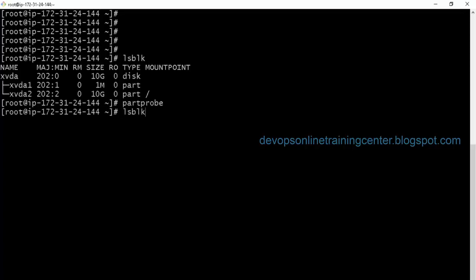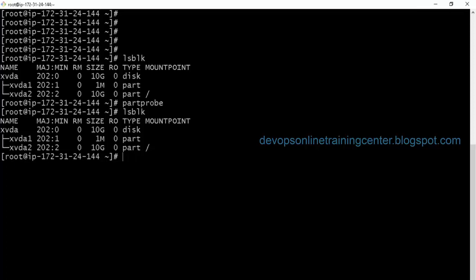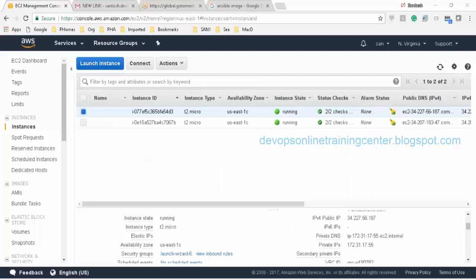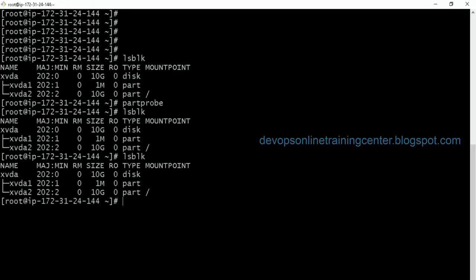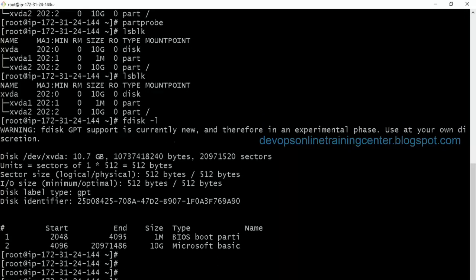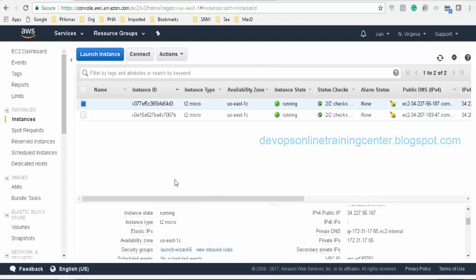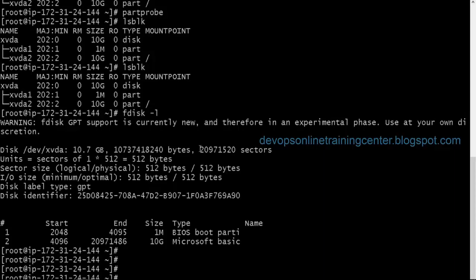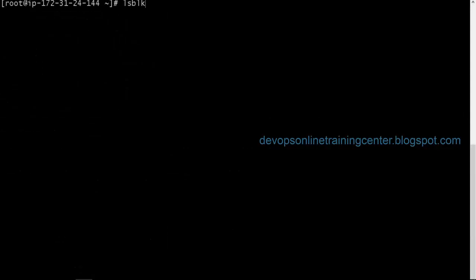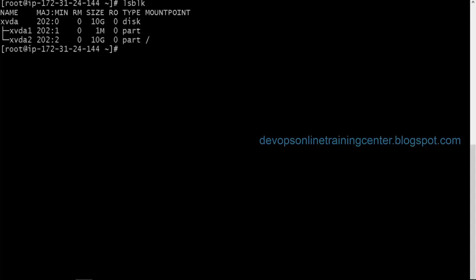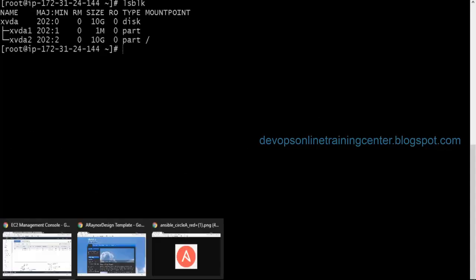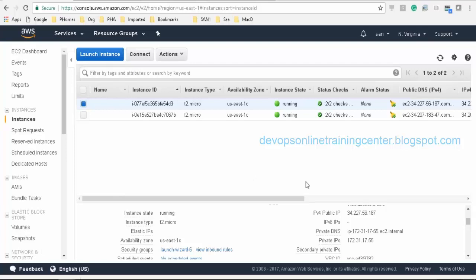Now if I do lsblk, is this the instance which I attached? This should show a new disk. Okay, it is not showing up. I think first it scanned the bus, I think. One minute, let me see. Okay, I think we are in the wrong instance.